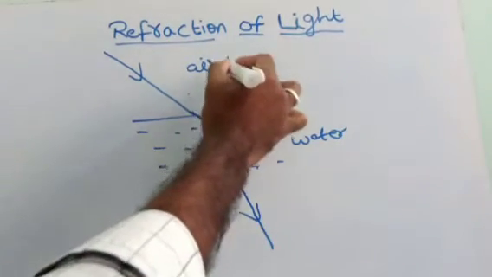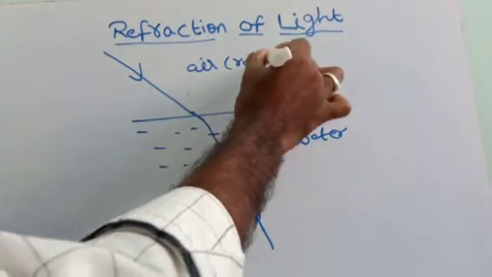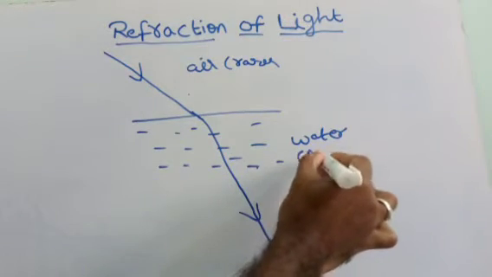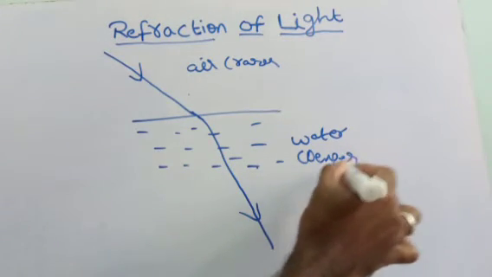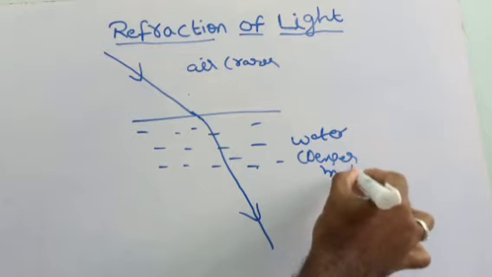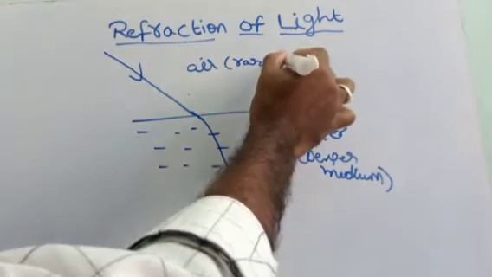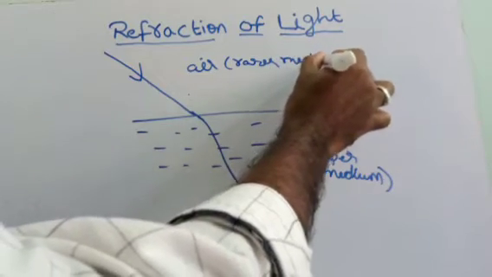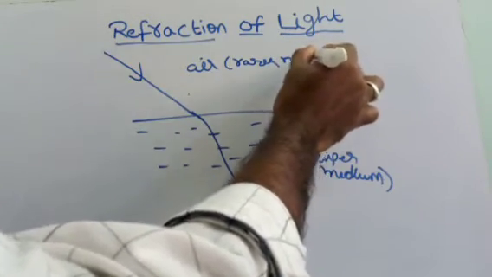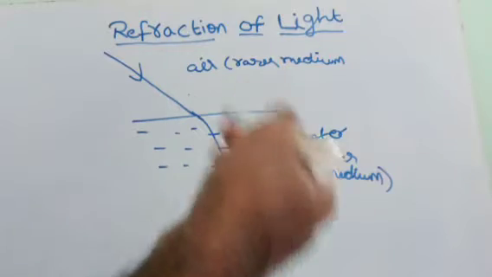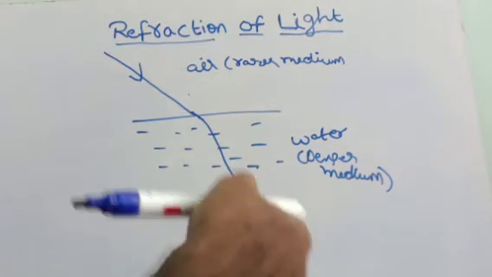Air is considered as rarer medium and water is considered as denser. Denser and rarer mediums. Before going to know what is rarer and what is denser medium, we have to know what is density.